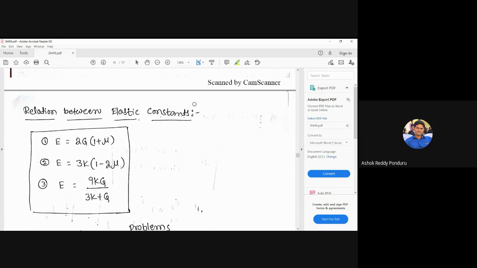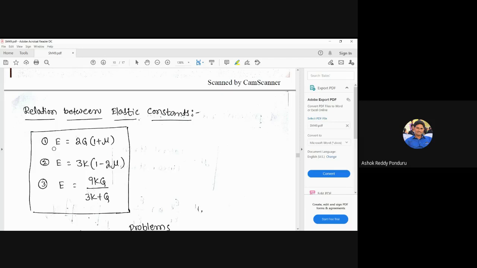Yes, next one. From the GATE point of view, relations between elastic constants are very important. Just now we discussed the definitions of the elastic constants. Now I am going to relate these four elastic constants. Actually, these formulas are obtained from derivations. I am not going to discuss the derivations. We have to remember these formulas.